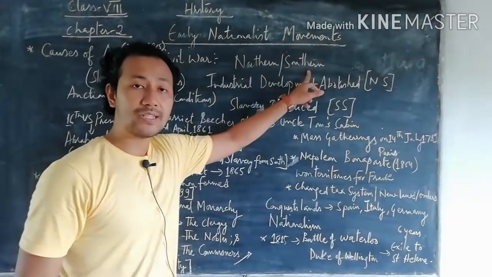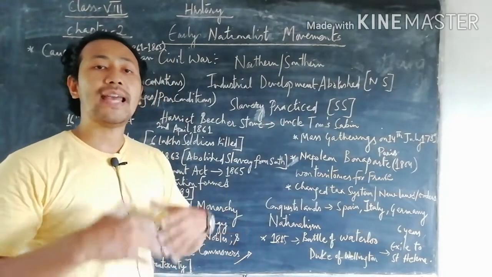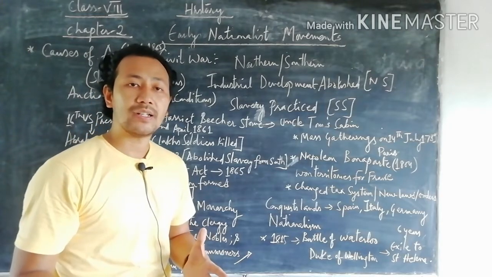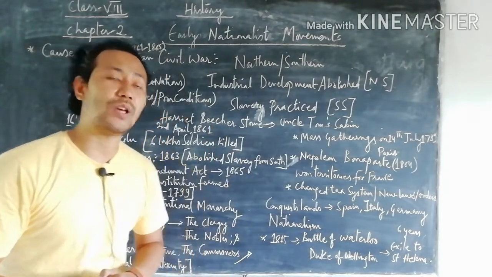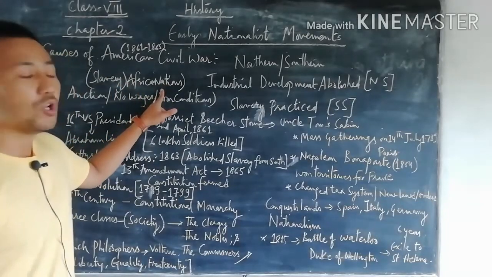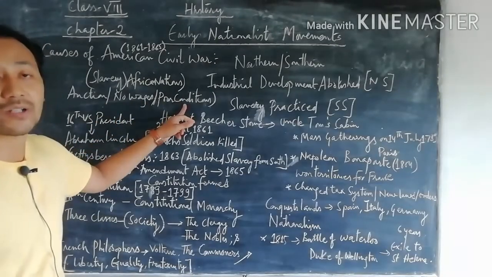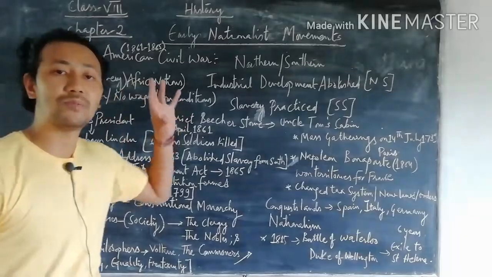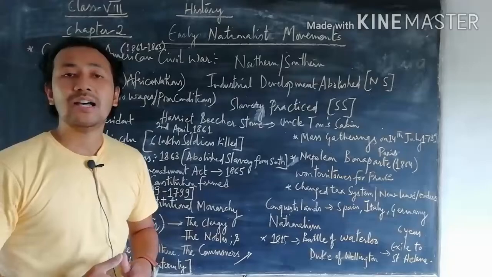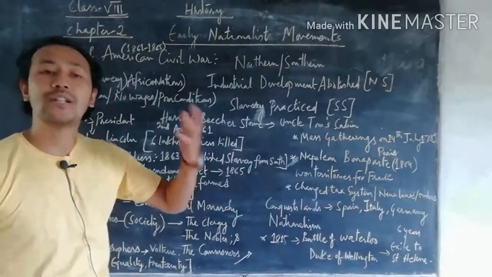But in the southern states, they relied more on manual labor and agriculture, where lots of laborers and workers were required. All those laborers and workers were slaves who were brought from African nations and got no wages. There were very poor conditions, as well as lots of auctions of those slaves brought from the African countries. So southern states wanted to keep slaves, whereas northern states wanted to free slaves.